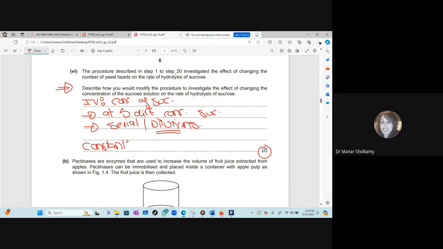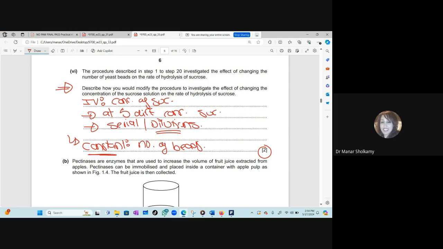What will be the constant now? When the independent variable before was the number of beads, now the number of beads will be a constant factor, the number of beads. Okay, this is a very important question. This question is common. And we also answered a question like that last time we were in the lab. You will change the independent variable. It's not enough to say that I will change the independent variable.